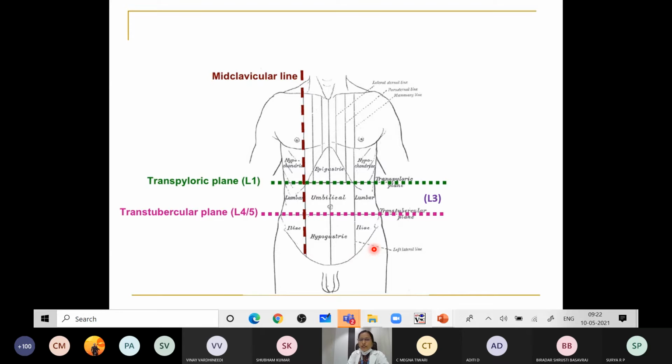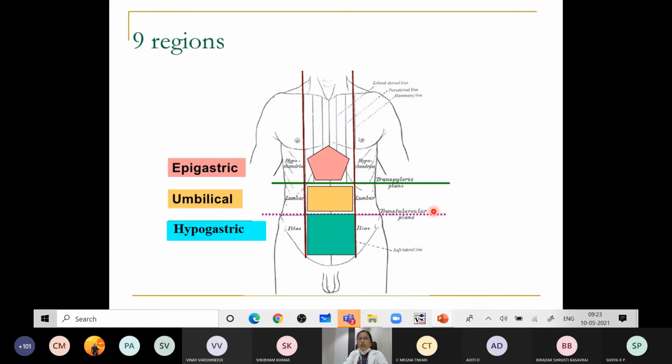So these are the various planes we have just discussed: the transpyloric plane at L1, the transtubercular plane at L5, and the subcostal plane at the L3 vertebra. This is the anterior superior iliac spine, the tubercle, and this is the fold of the groin. The subcostal plane passes through the tip of the 10th costal cartilage. This is L3.